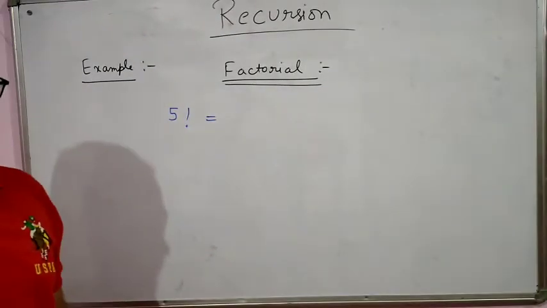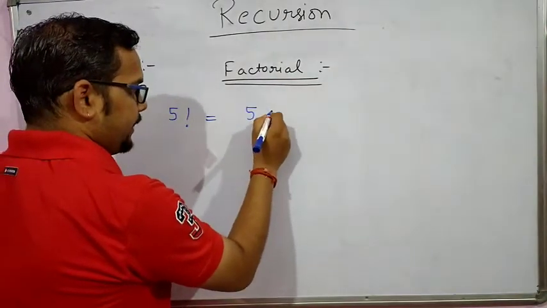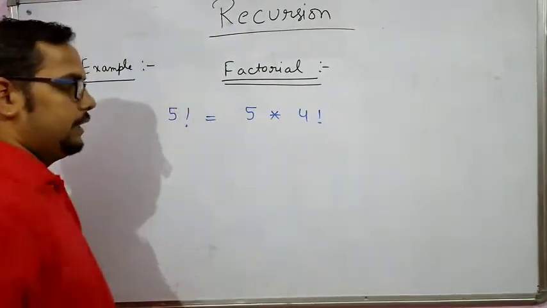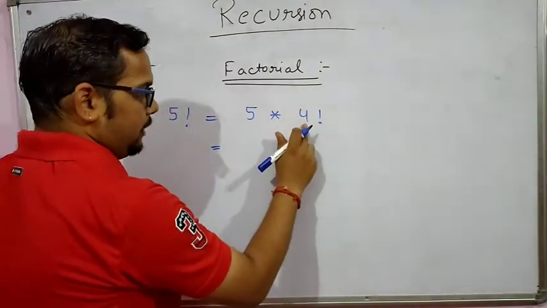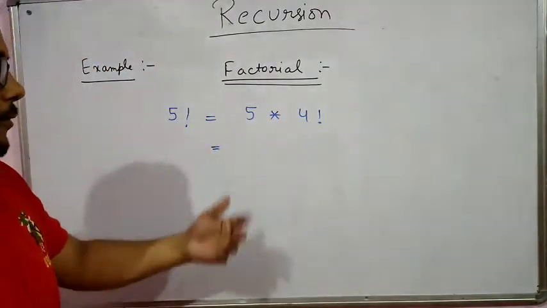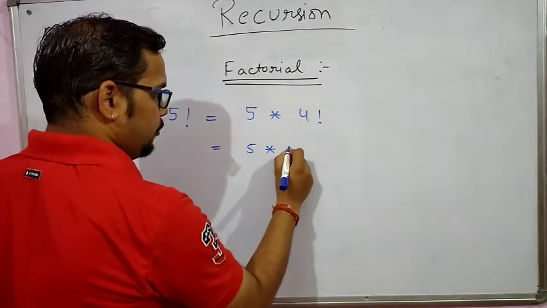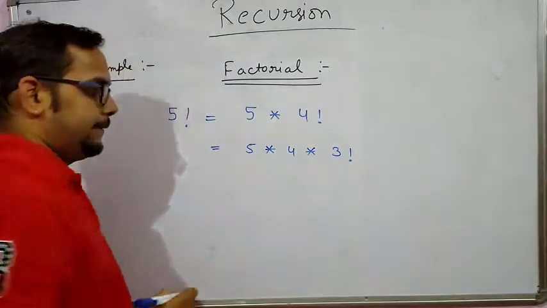So it converts like 5 into factorial of 4. In the next step, again we can call factorial of 4. Means 5 into 4 into the factorial of 3.